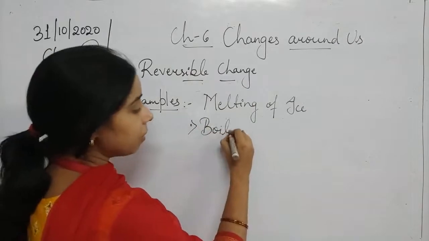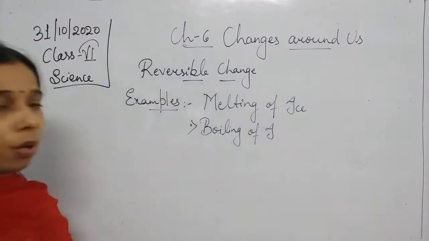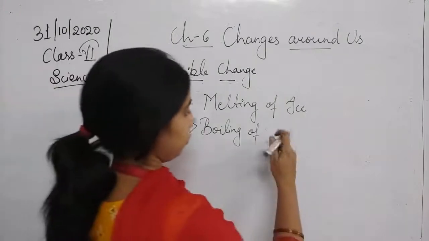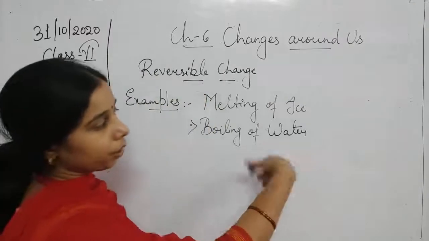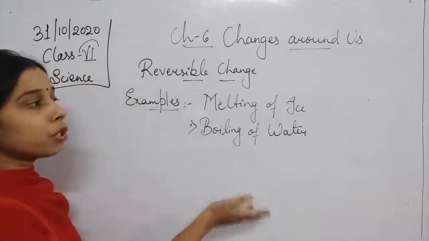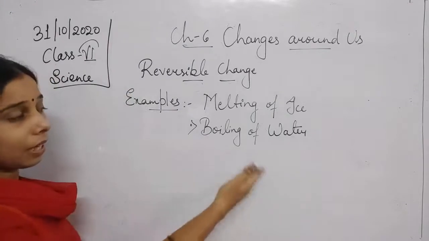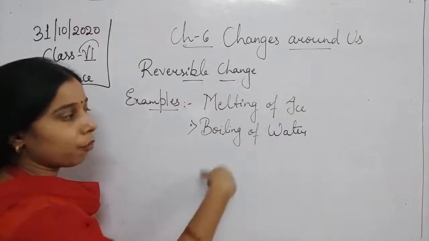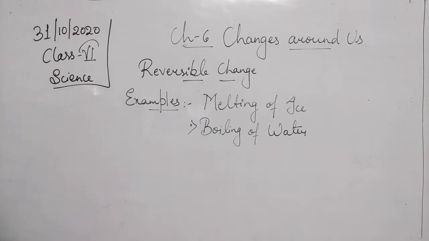Now when this ice gets converted into liquid, and when you boil that water which is formed due to the melting of the ice, it can again be converted from water vapor back to water. So boiling of water is also an example of a reversible change.